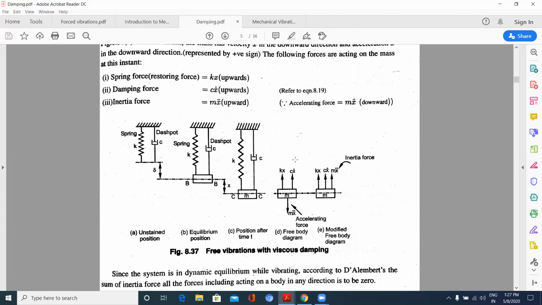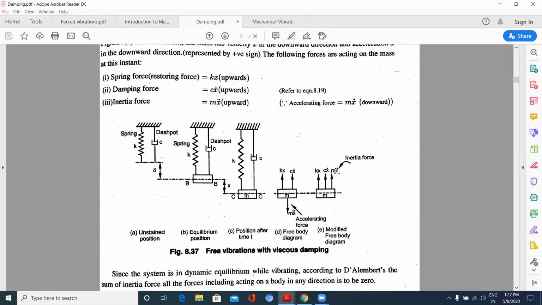So the equilibrium equation, if I am writing now, is kx plus cx dot equal to minus mx double dot. Or if I am writing according to D'Alembert's principle, it can be written as kx plus cx dot, these are the forces, plus inertia forces equal to 0.